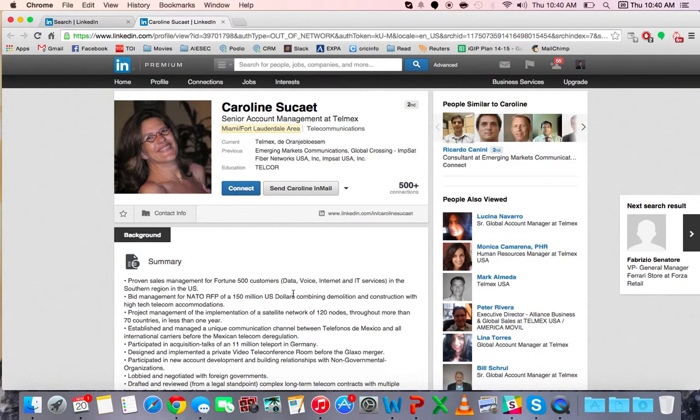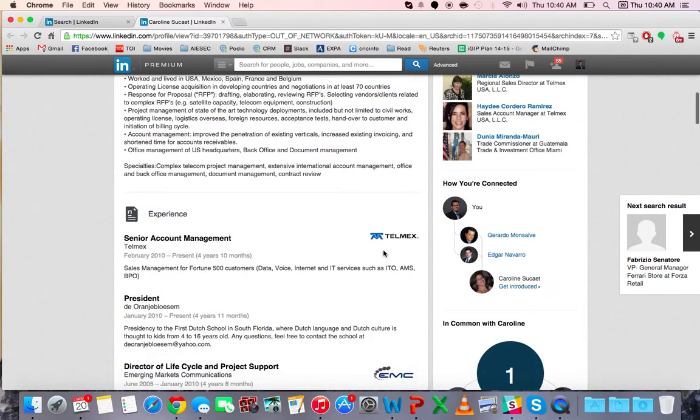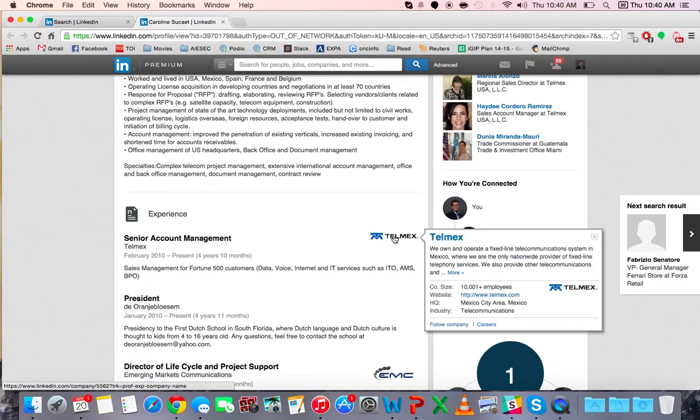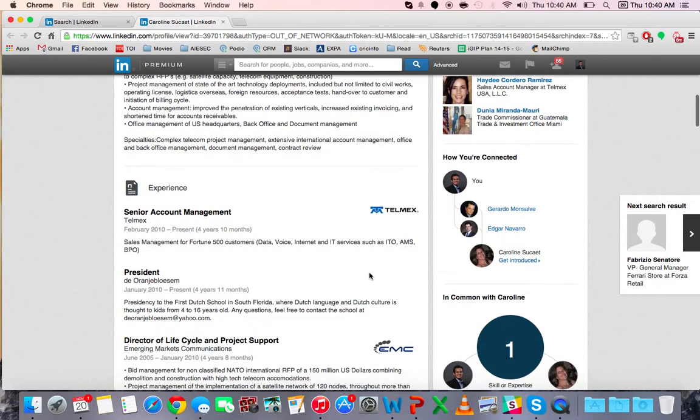Yeah, so she's a senior account manager at Telmex. So the first thing I would do is find if this organization, Telmex, is an organization that we want to work with. If you just look here, you can see it has over 10,000 alumni. So I would look into this company a little more to do some more research. And if it still made sense, then I know these two individuals, Gerardo Monsalve and Edgar Navarro, and I would ask them to introduce me to Caroline.